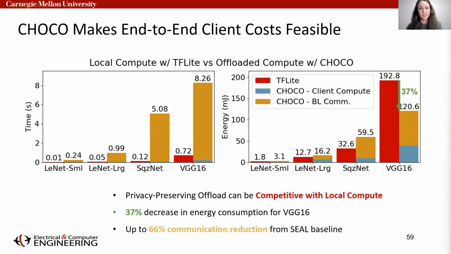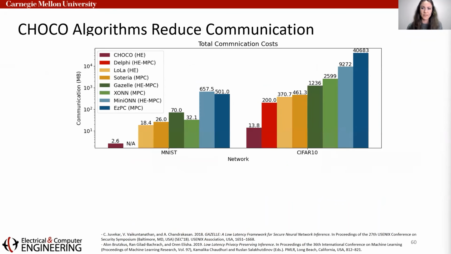Through algorithmic optimizations, CHOCO reduces the amount of communication by up to 66% over that SEAL baseline. These improvements are even more impactful when compared to other privacy-preserving computation alternatives. This can be seen in this data set comparing just the quantity of communication. Across the y-axis, we see this metric compared for multiple different implementations of privacy-preserving inference using 2 sets of comparable networks. The contribution of this work is shown on the far left in the dark purple bars.